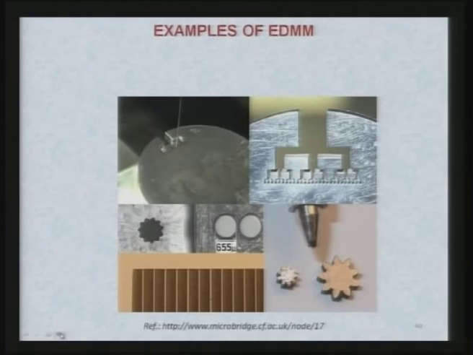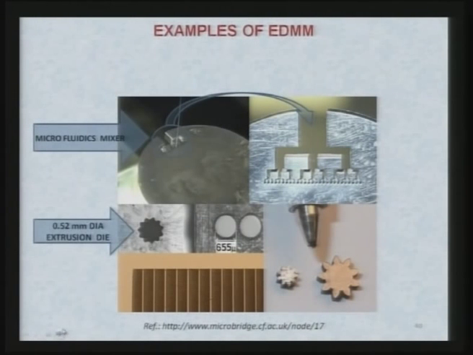Now, you can see the examples of electric discharge micro machining process. If you see here, microfluidic mixtures are shown over here, and the enlarged view of the same is shown here. You can see these are the different channels and obstructions given over here, and this is the microfluidic mixture that has been created using the micro EDM process. Now, here is the 520 micrometer diameter extrusion die that has been created using electric discharge micro machining, and here is the